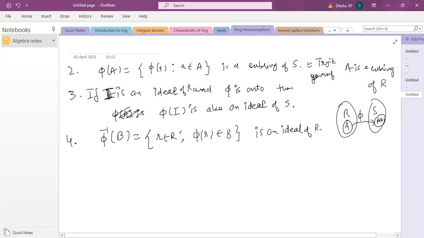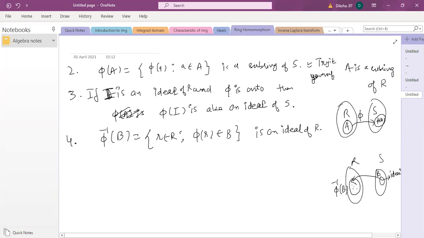Now you are starting from the ring S, right? So now you are already in S, here there is a B, and B is already an ideal. So you take the inverse image of this set, so that will form a subset of R. So let's denote this by phi inverse B. It will contain all those elements of the ring whose images are in B. That is how you define the inverse image of any set.